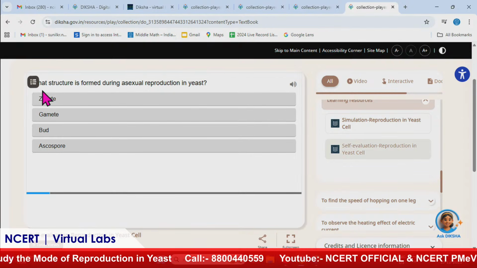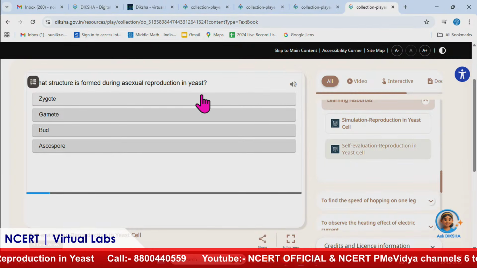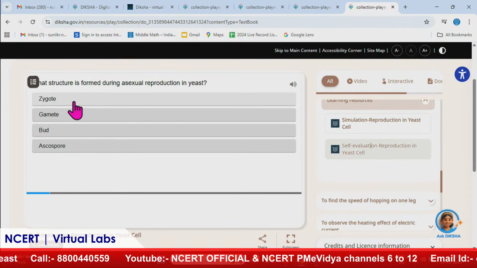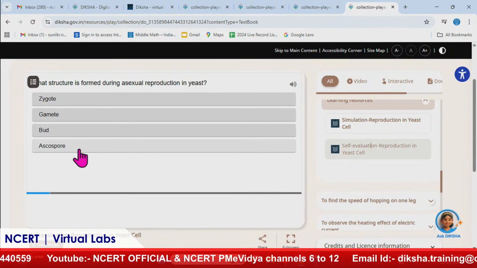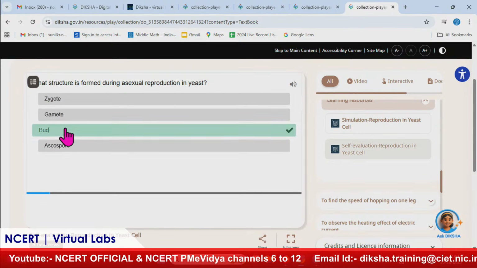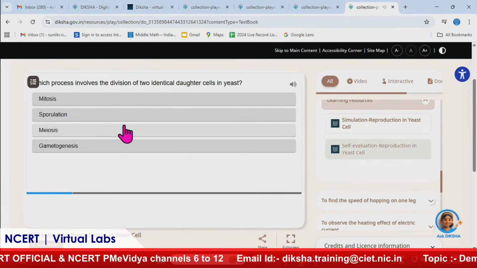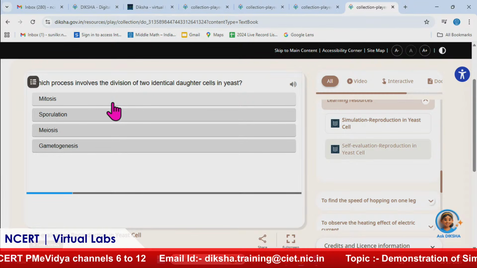The first question is, what structure is formed during asexual reproduction in yeast? According to you, what should it be? It is a very easy answer, that's why I'm asking you. Zygote, gamete, bud. It's bud. Yes, correct. You can see that the green color appeared. But what if I answered incorrectly? Let's attempt it right now.